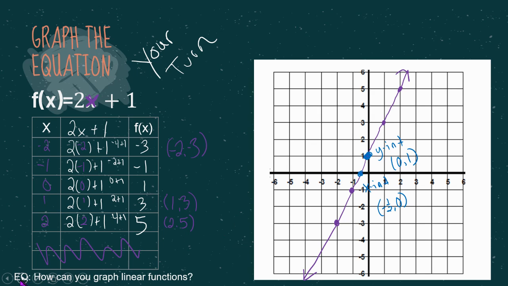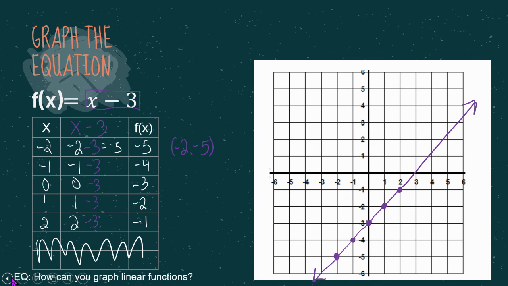I'm going to go ahead and go back to the other one just so we could talk about the x and y intercepts because I kind of skipped that. So here, this is our y-intercept because it crosses the y-axis, and that's at 0, -3. And this one right here is our x-intercept, and it crosses at 3, 0.